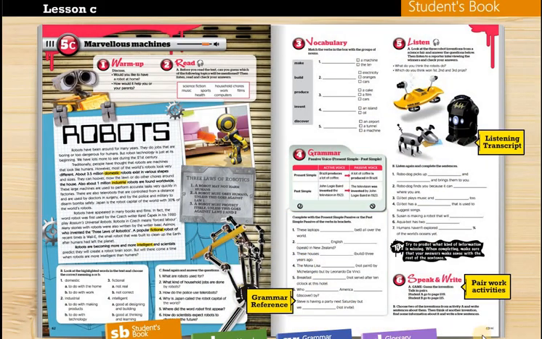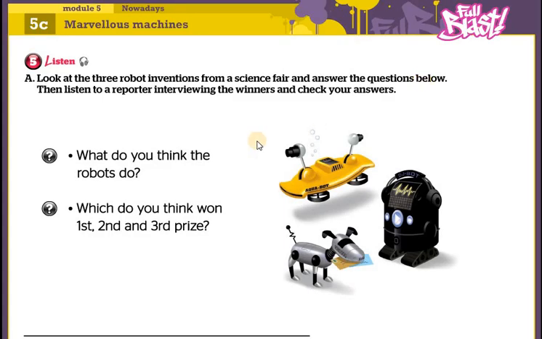Page 63, listening activity. Look at the three robots here from a science fair and answer the questions below. Then listen to a reporter interviewing the winners and check your answers.